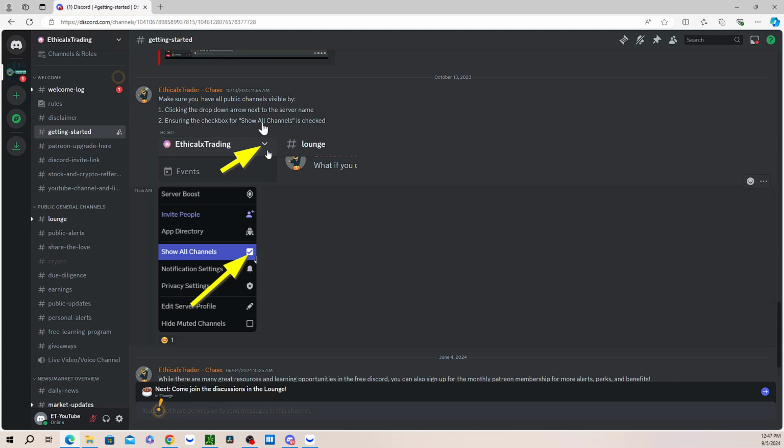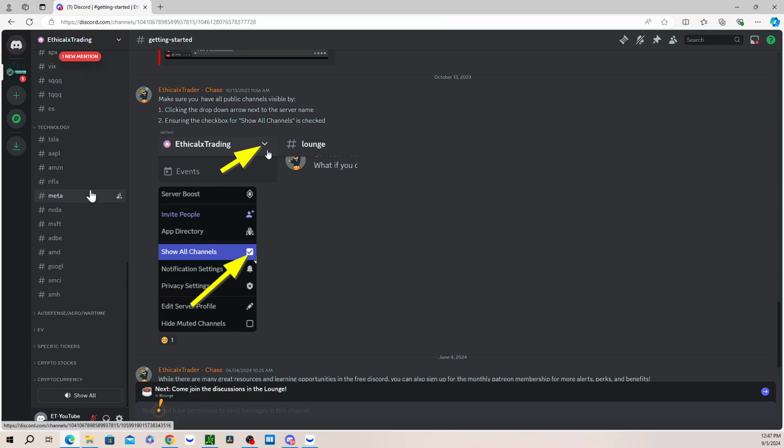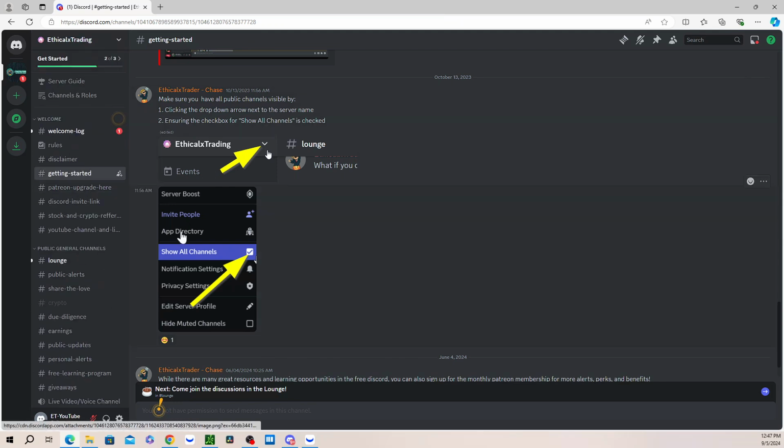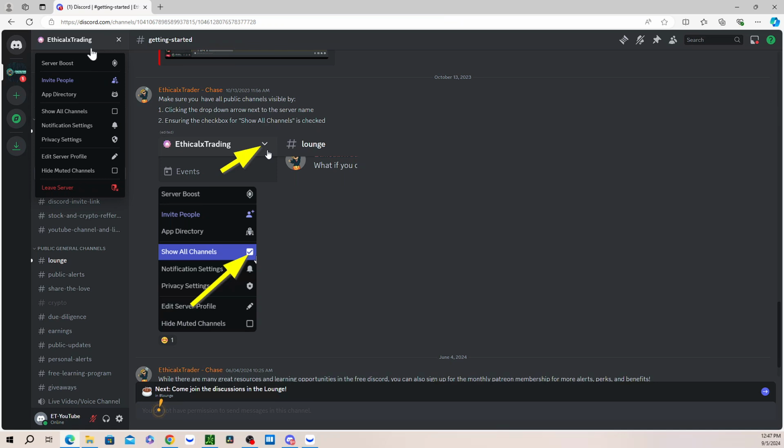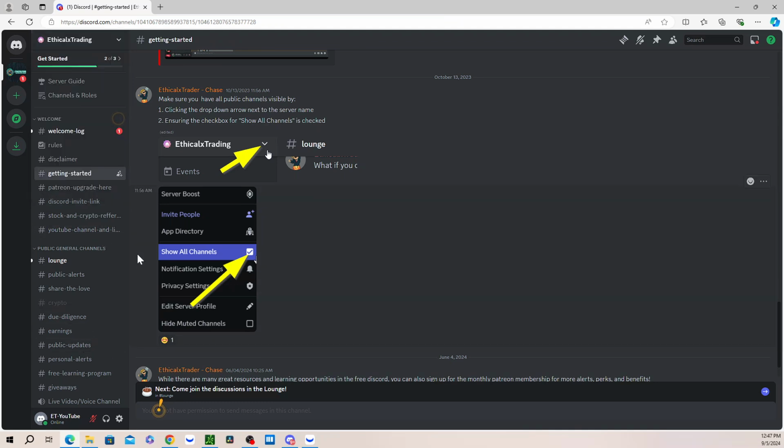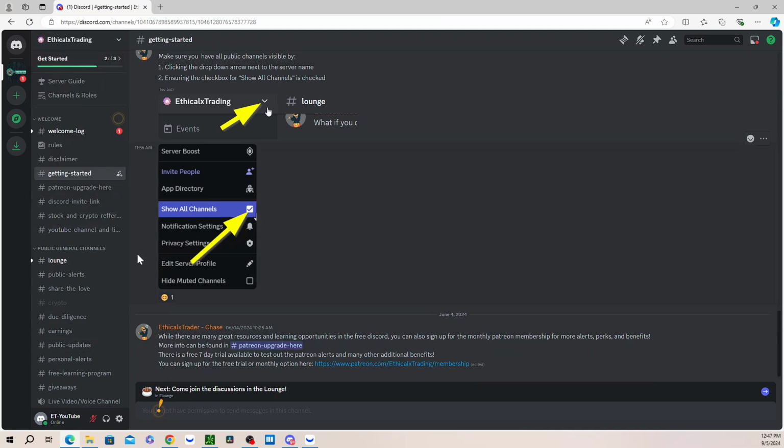As mentioned, there's some details here. One thing I will recommend for everyone, just to make sure that you don't accidentally have some channels hidden, is go into the settings up here, go to show all channels and click this checkbox. That's going to make sure that you have visibility and access to all channels that you have permissions for within the server. If there's new channels added, then you'll get visibility into those. If you don't click that checkbox, you may not see channels that get added after your join date.